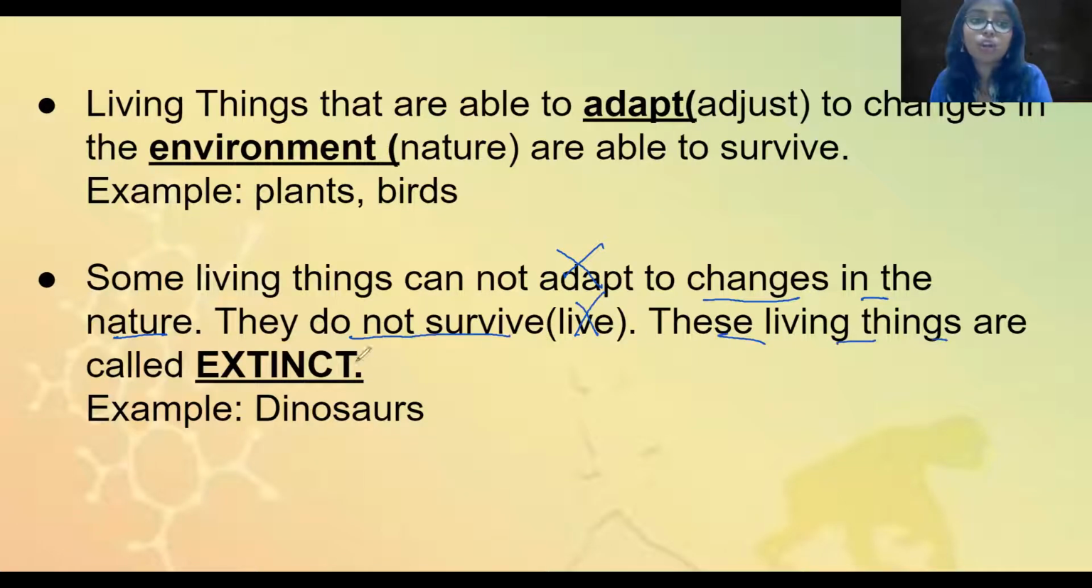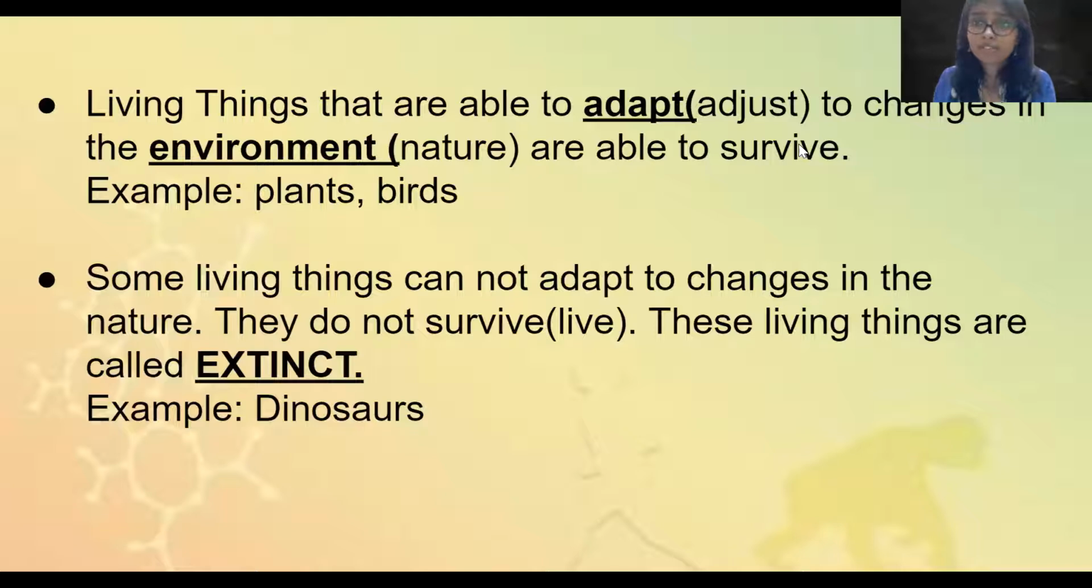These living things are called extinct. The word is extinct. Example, dinosaurs. So billions of years ago, there were dinosaurs on Earth, but these dinosaurs do not exist anymore. Why? Because Earth kept changing, Earth का nature change होने लग गया, and dinosaurs की body इतना adapt नहीं कर पाए, वो adjust कर ही नहीं पाए. So they died. All of them died because they couldn't survive. So they are called extinct animals. Okay, extinct.